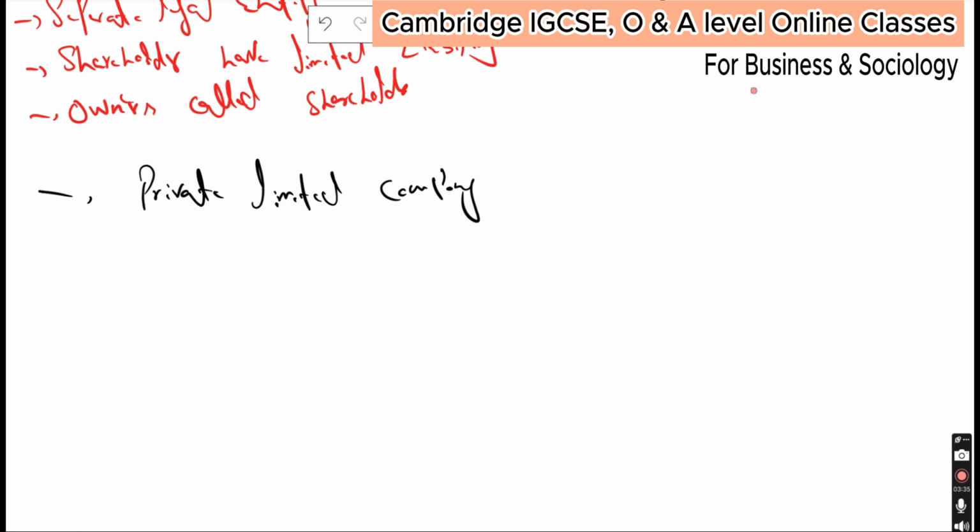What is the difference between public and private limited companies? Obviously, you have to sell your shares in order to get investment from the people. But there is a slight difference between private and public limited in order to get shares from the public.